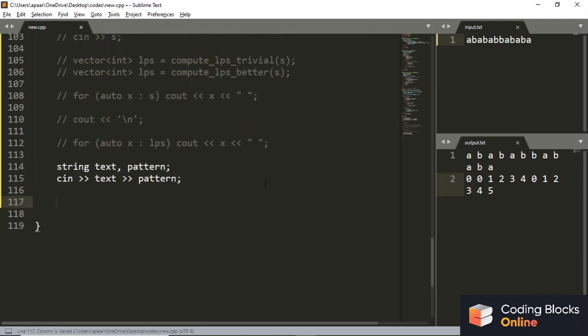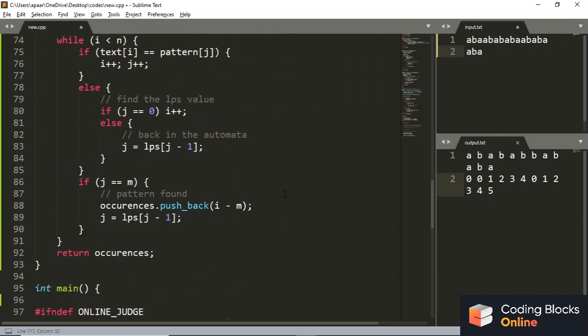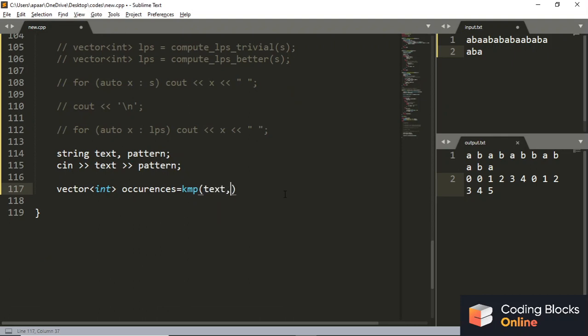Should I input a text first? Right. You can take any characters now because the characters don't matter. Let's say ABA, and let's find all the occurrences of it. So vector int occurrences equals KMP, and first of all I'll send the text and the pattern, well and good, and now just print out the occurrences.